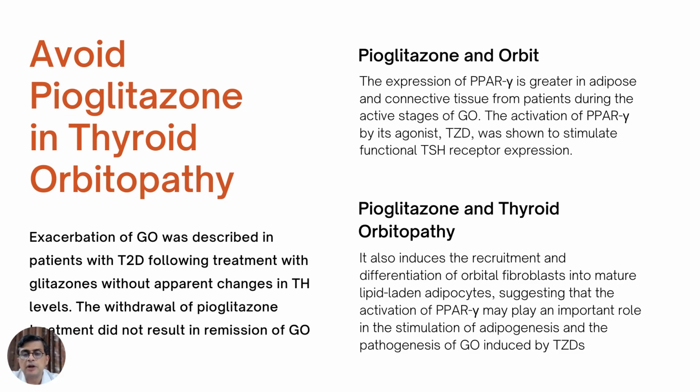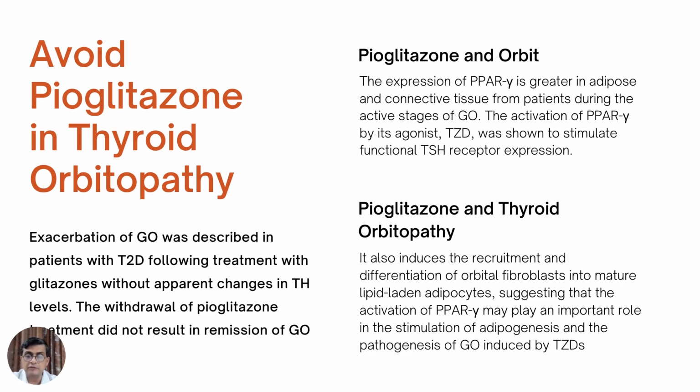Now, we know that pioglitazone acts via the PPAR gamma pathway, and the expression of PPAR gamma is greater in the adipose and connective tissue from patients during the active stages of Graves' orbitopathy in the eye. The activation of PPAR gamma by thiazolidinedione stimulates functional TSH receptor expression.